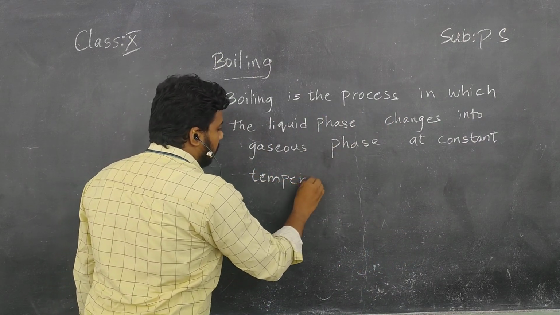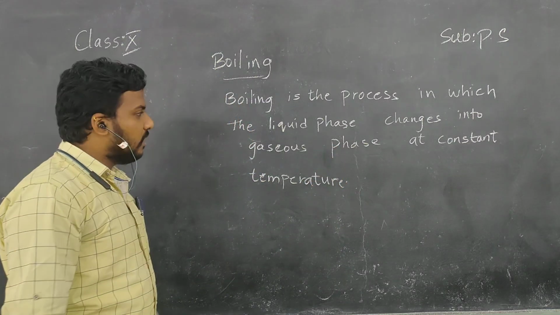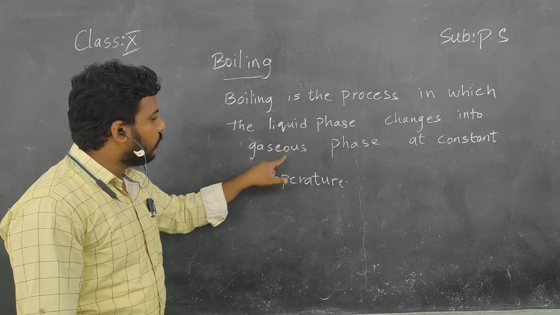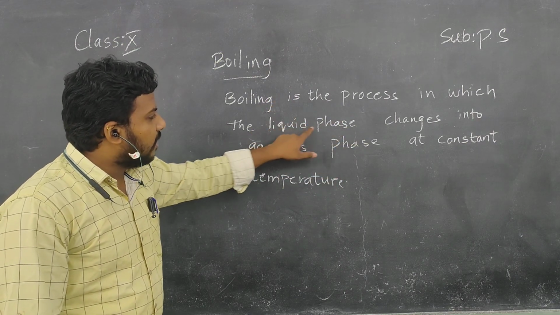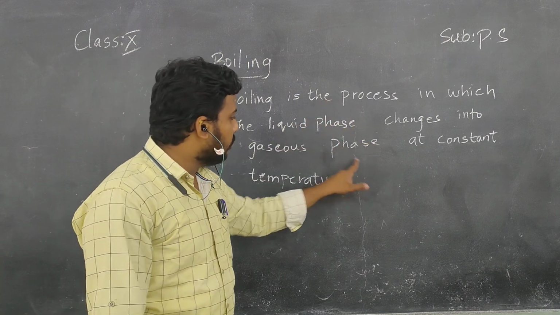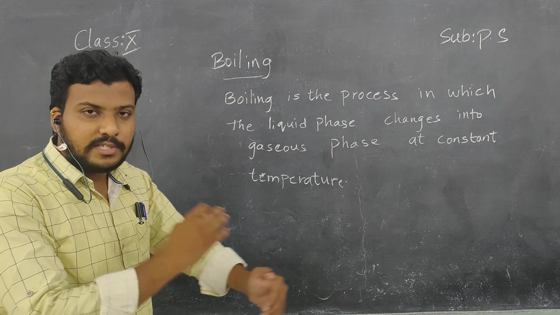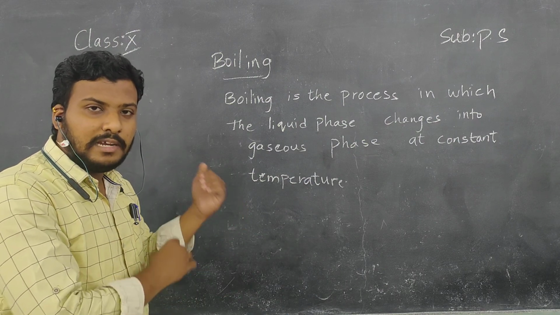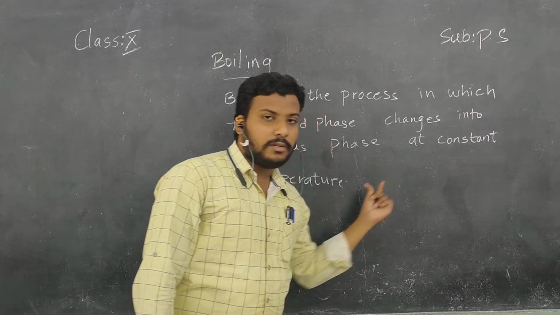So children, boiling is a process in which the liquid phase changes into the gaseous phase. The entire liquid turns into the gaseous phase, from water to gas, children. From liquid phase to gaseous phase at a constant temperature.